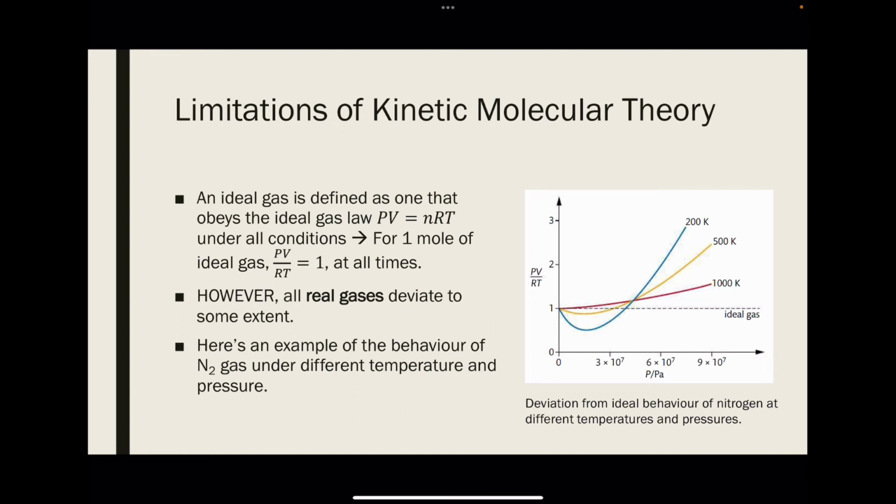Here's an example of the behavior of nitrogen gas under different temperature and pressure. And you can see that the gas behaves most like ideal gas at low pressure here. It also really deviates as the pressure increases, right? On that side, all 3 lines would deviate from the ideal gas. Also, the gas behaves most like ideal gas at high temperature. This one at 1000 K is the closest to this ideal gas line, which should be a constant 1 at all times, since the y-axis is PV over RT, right? However, at low temperature, it deviates more and more.